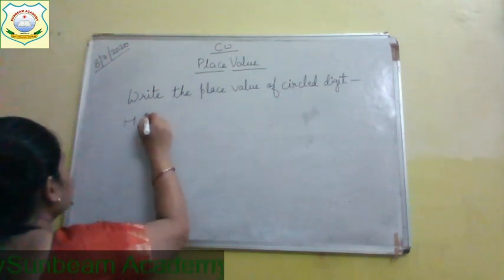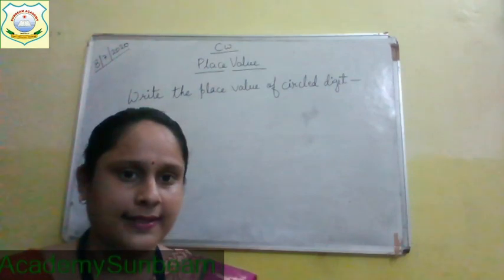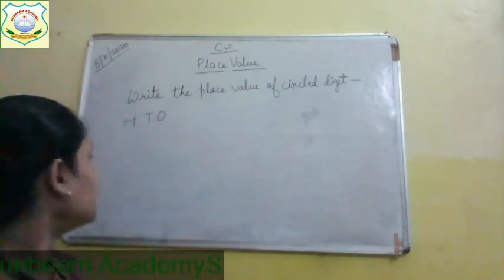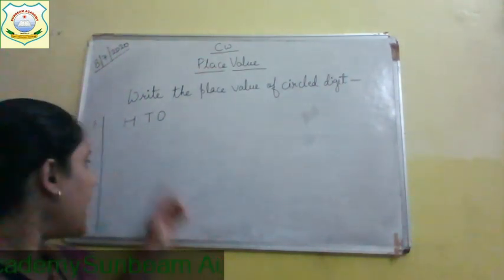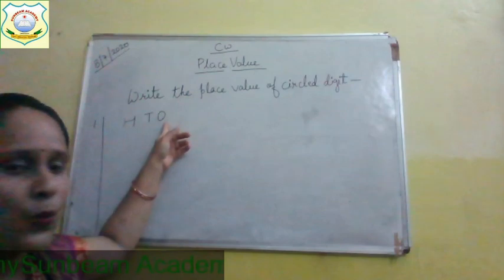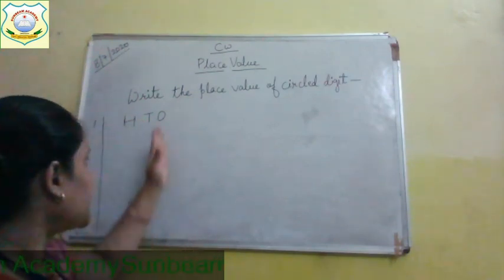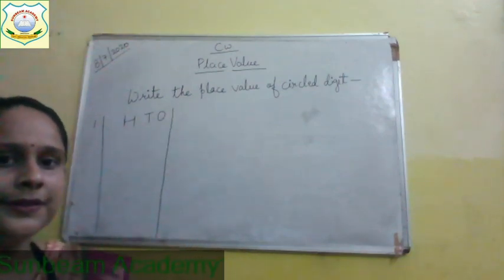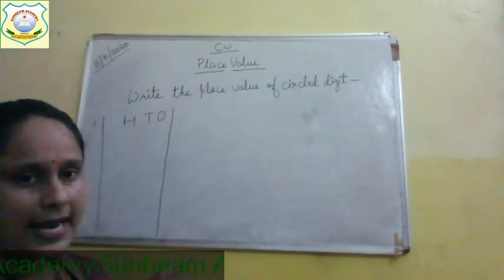Now children, first of all, you will write places. Hundreds, tens, ones. This is the first number question of yours. Hundreds, tens, ones. Okay? After 3 blocks of yours, you will draw a line like this. Ones, tens, hundreds, and after 3 columns, draw a line.